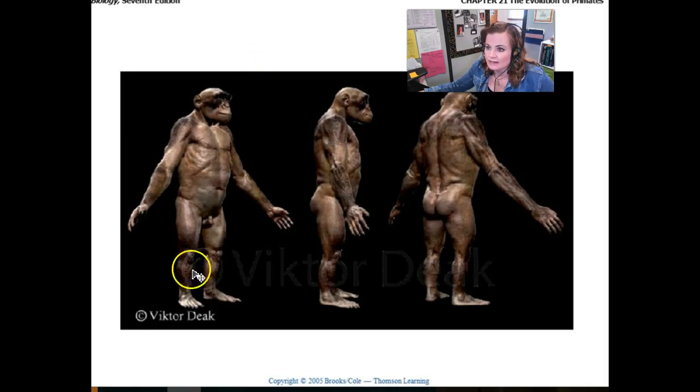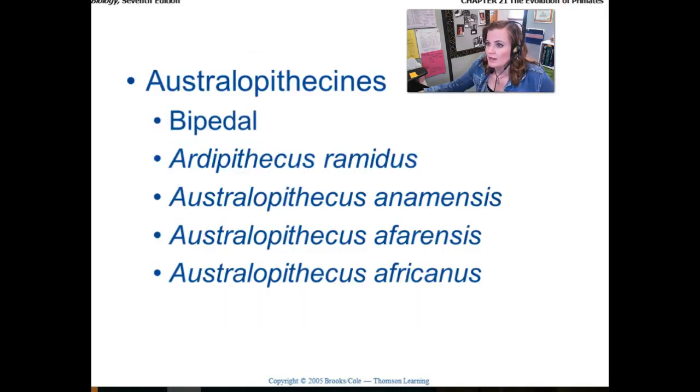Not as well studied as maybe the next one here, which is Australopithecus. Now, there are many different species of Australopithecus. Probably the most famous one is Australopithecus africanus. And this one was discovered back in the 1970s.